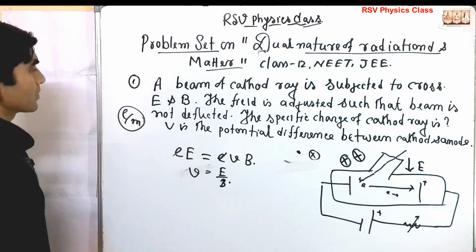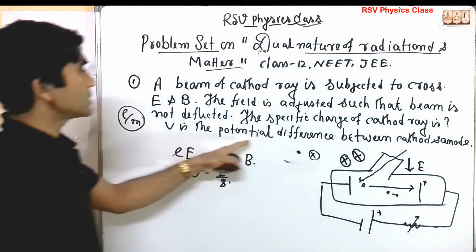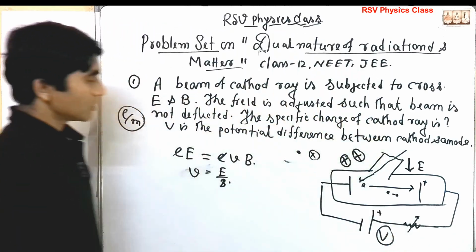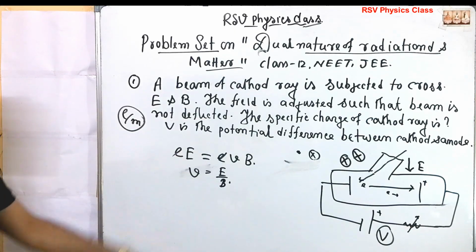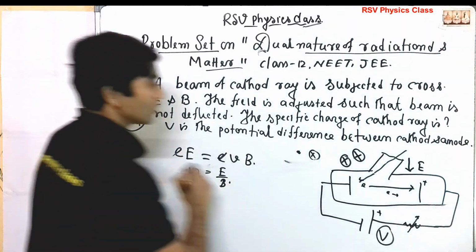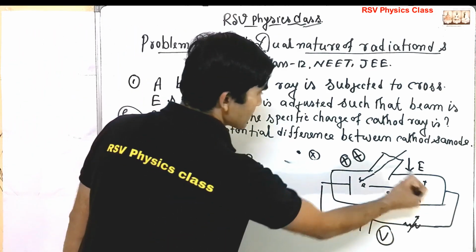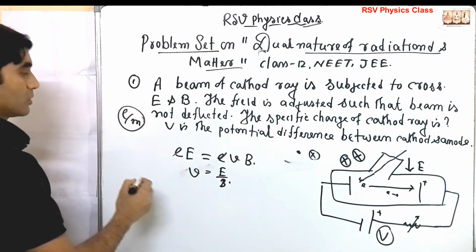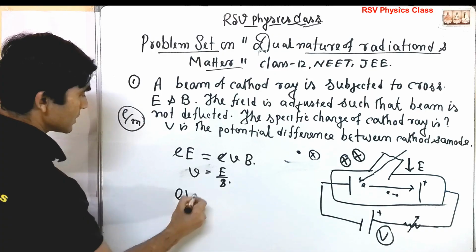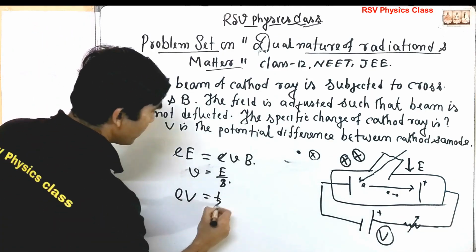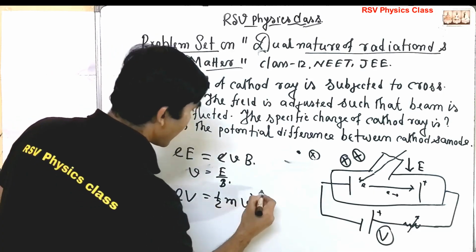Now the specific charge of the cathode ray means e by m. This is the ratio, and V is the potential difference between the cathode and anode. Okay, now see here, eV, it is gaining energy from the voltage difference between the two, so the total energy gain is eV, electron volt, equal to half m v square, with small v.